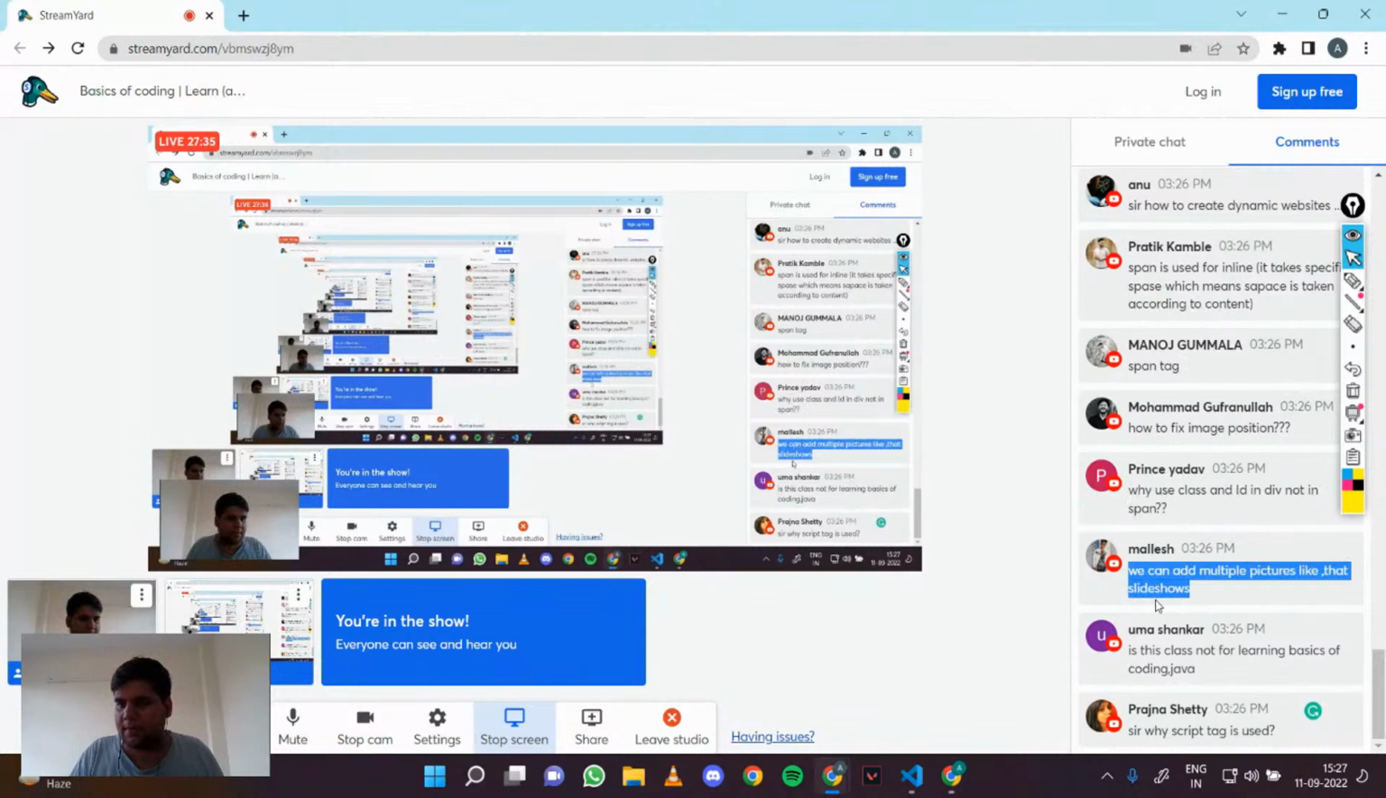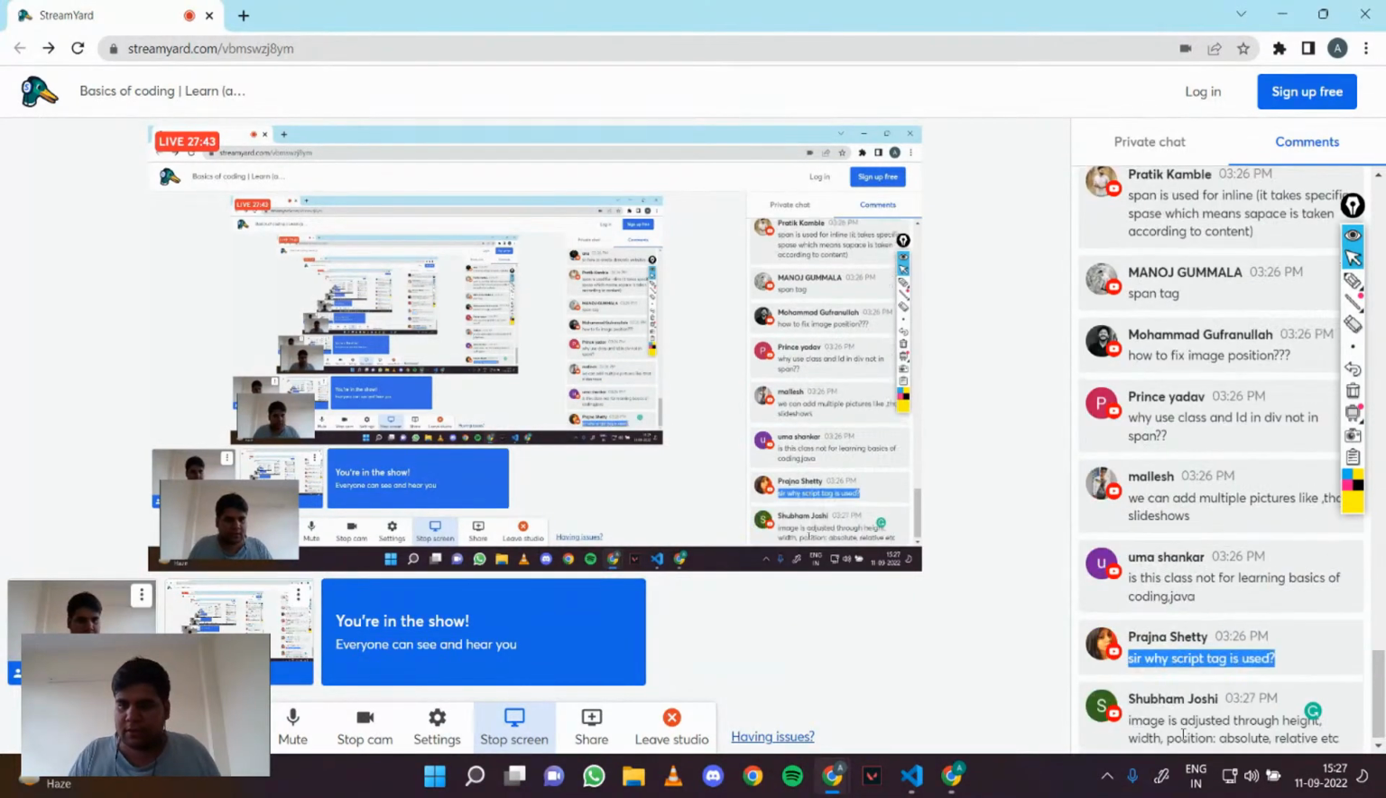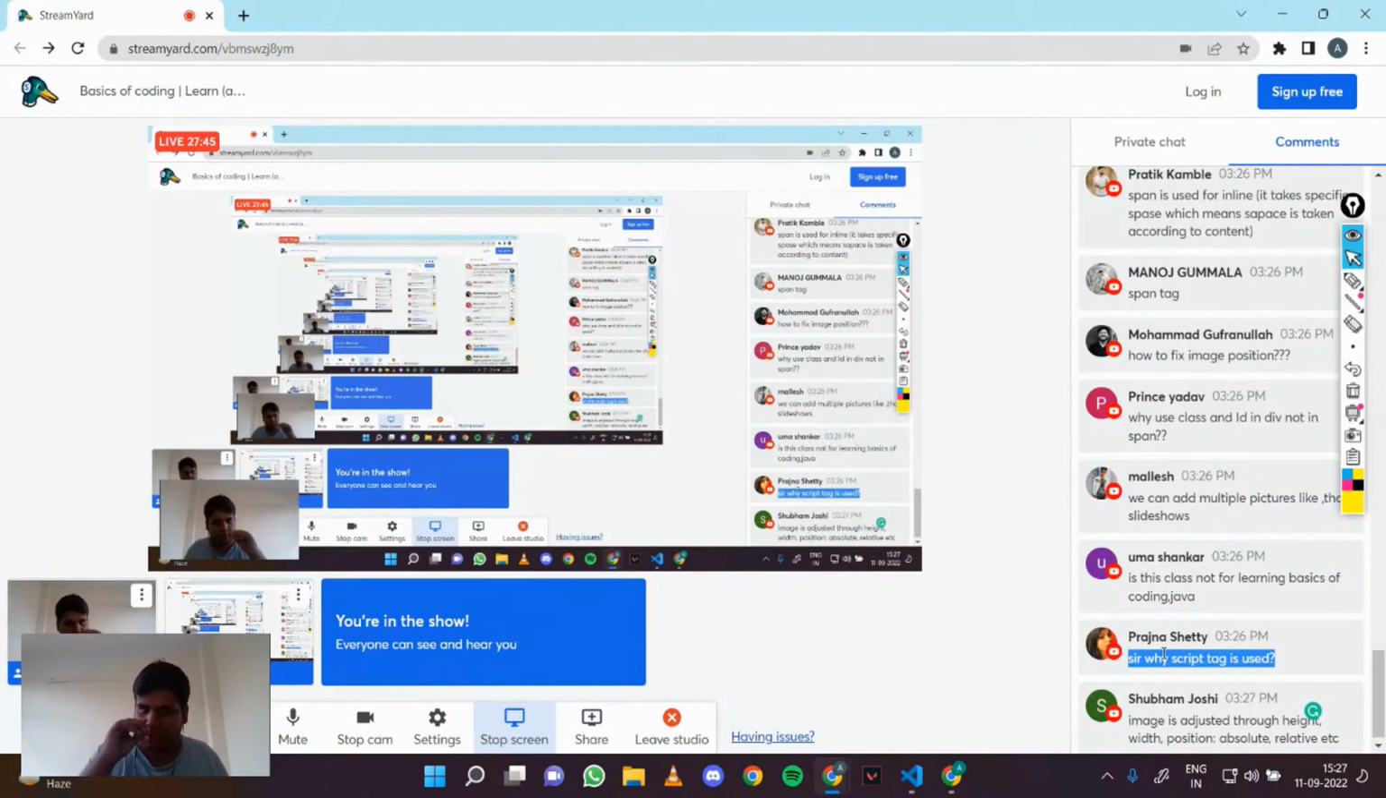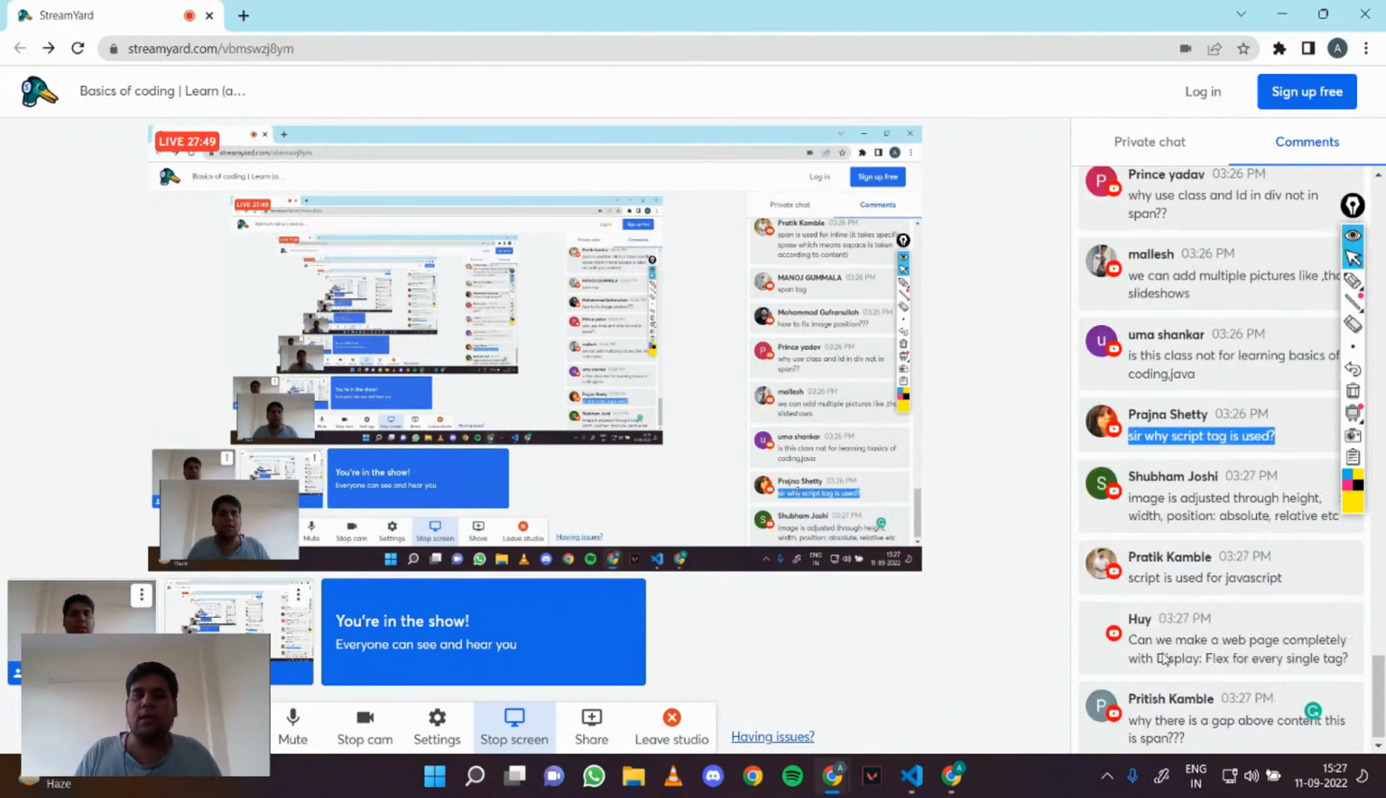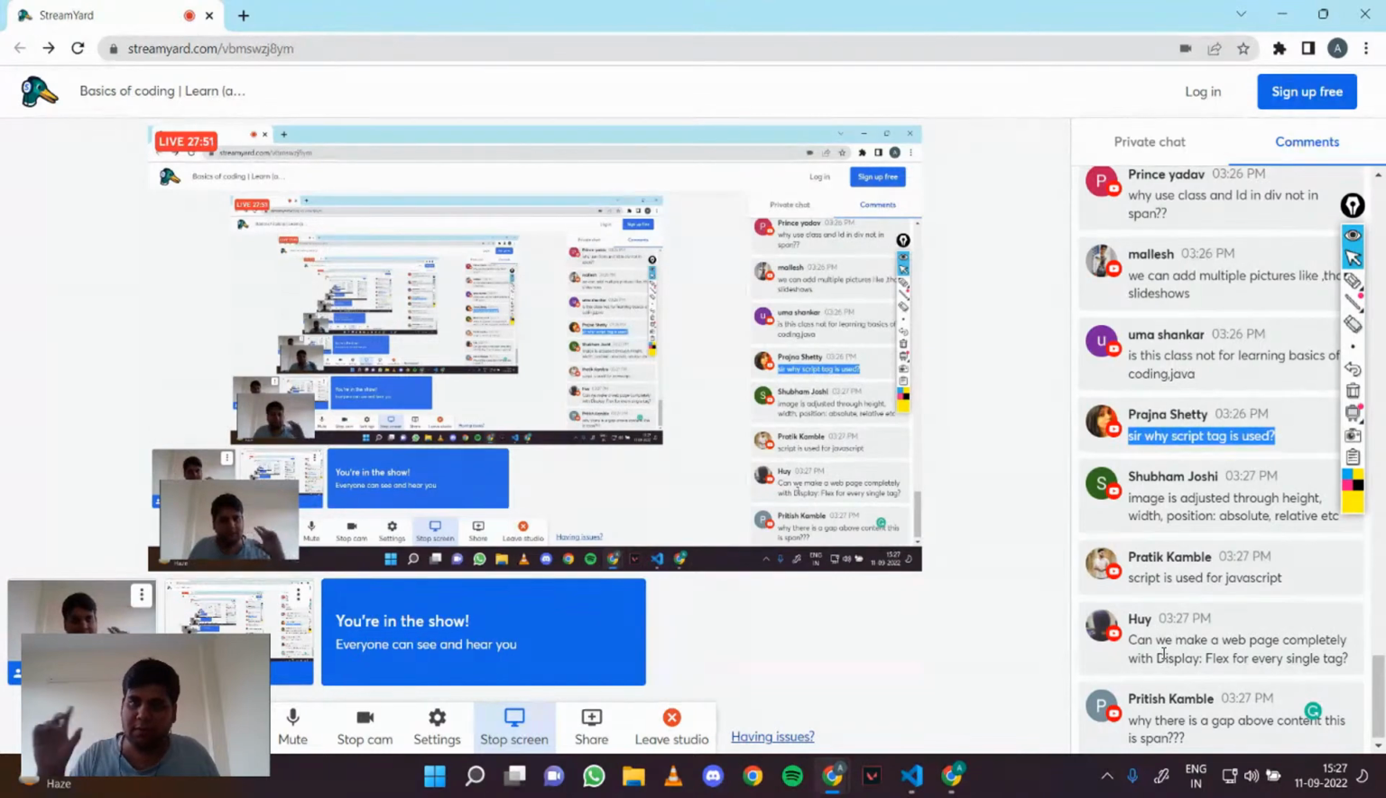We can add multiple pictures like that, like slide shows? Yes, you can add as many pictures as you want. So, okay, that is basically to link the script tag. You don't need to worry about it, Prajna. It is just there for when we build our app, right? I will come to that in a second when we learn about the basics of JavaScript. But you don't need to worry about it.